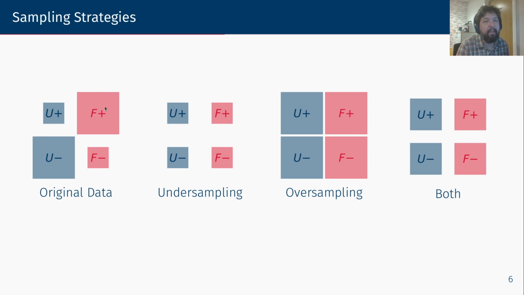In a typical setting, we will have a lot of favored positive instances, not so many favored negative instances, a lot of unfavored negative instances, and not so many unfavored positive instances. The way in which we can balance this is by either undersampling F plus and U minus, as seen here, or by oversampling U plus and F minus, as seen here, or by doing both of these things at once, as seen in this last figure.